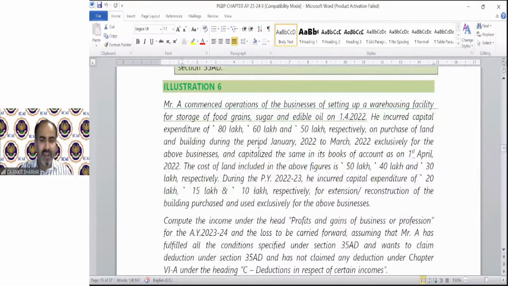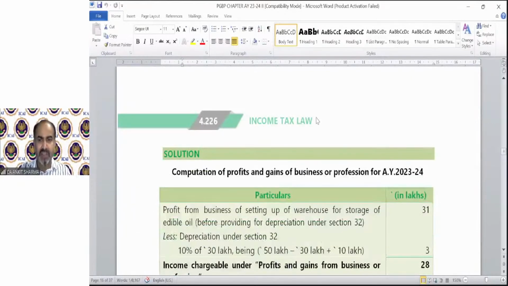Illustration number 6 regarding section 35AD. Let me explain this to you. I do not have the question, so let me read the question first.